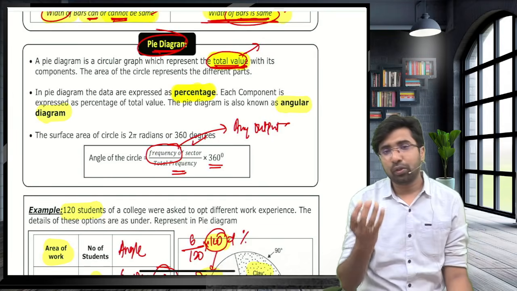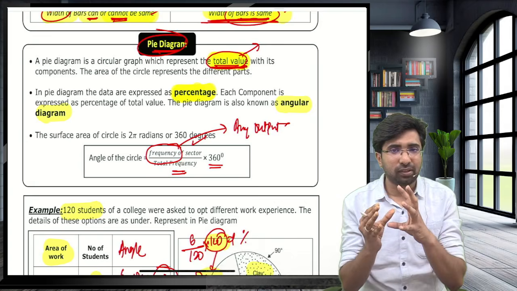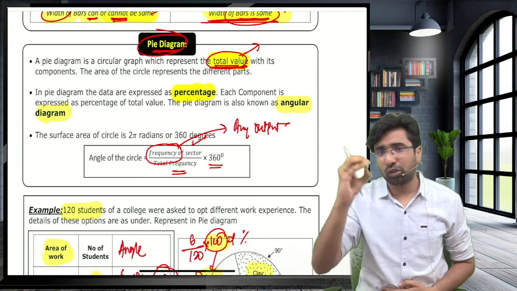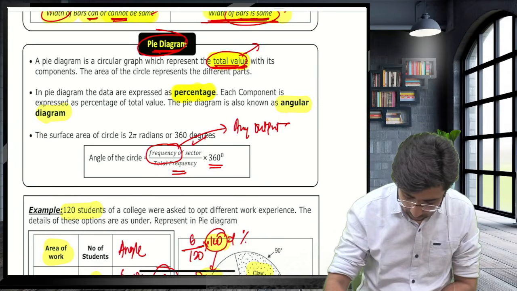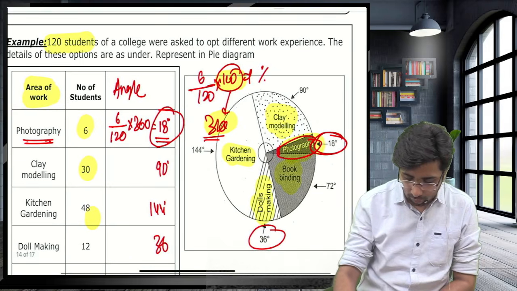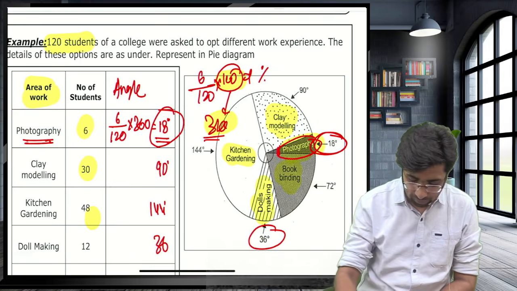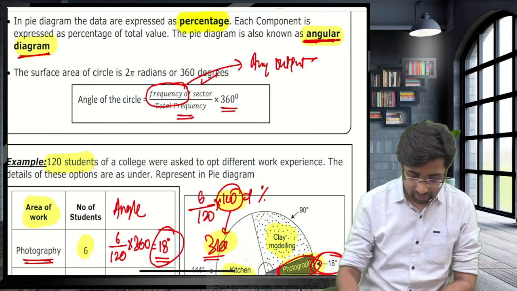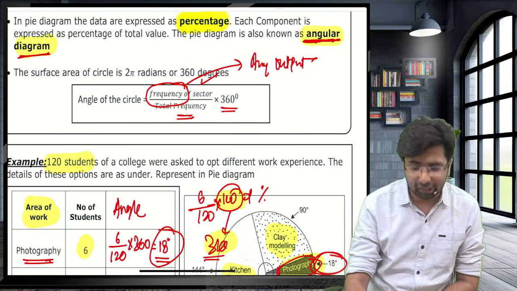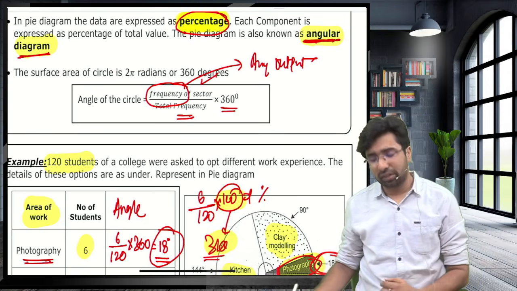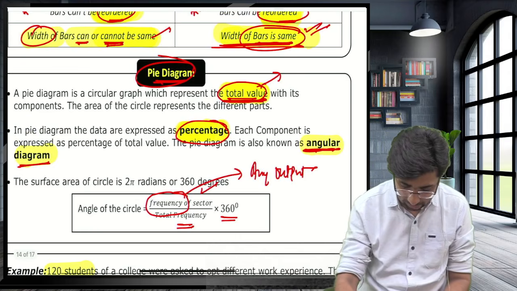what is the percentage allocated to this component. In that case, guys, we use the pie diagram. Guys, the pie diagram looks like this, where you calculate the angle. That's why it is also known as the angular diagram. And guys, you express your answer in terms of percentage. In a pie chart, highlight this: angular presentation and total value.